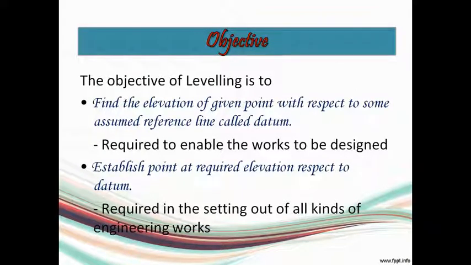So mainly speaking, we can divide the objective of leveling into two. First objective is to find the elevation of a given point with respect to some assumed reference line. Usually the assumed reference line is considered as the datum. You may note down the word datum. Then the second objective of leveling is to establish a point whose elevation is already known. You know the elevation and you have to establish a point at that particular elevation. And this elevation is also measured with respect to datum.